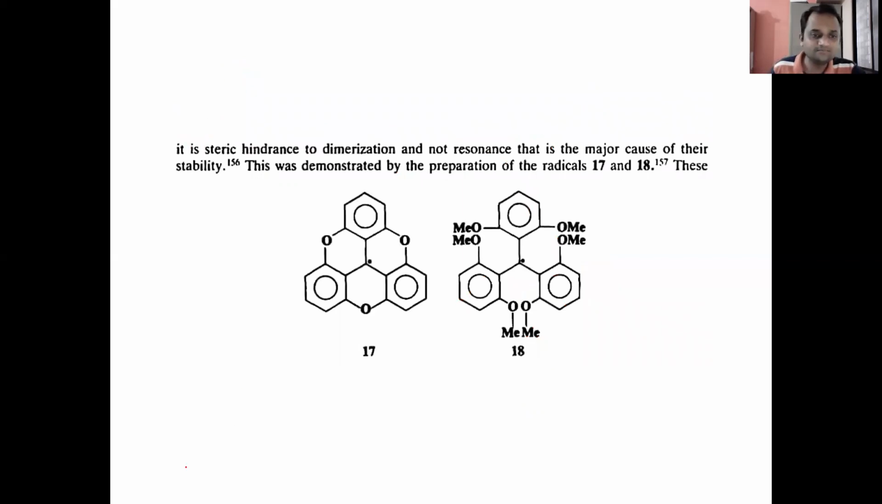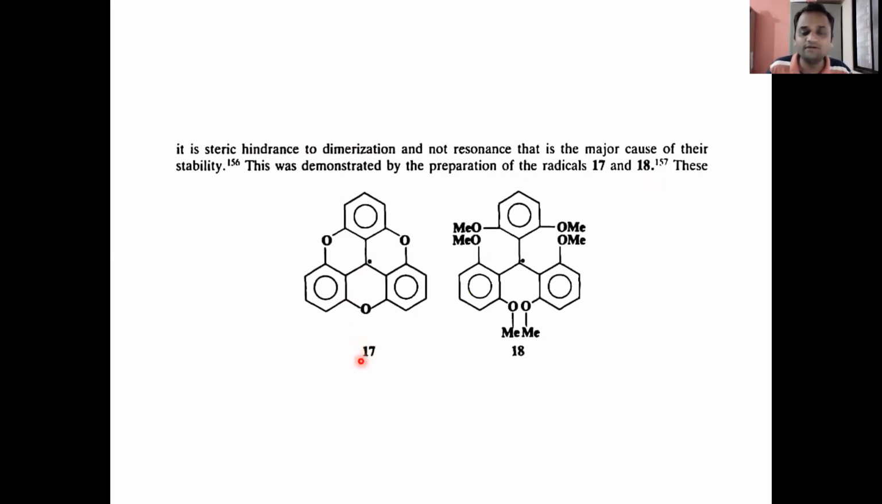Now it is the steric hindrance to dimerization and not resonance that is the major cause of their stability. Now why is that triphenylmethyl radical stable? It is due to the steric hindrance to dimerization. So it has stability due to steric hindrance and not due to resonance. This sentence is important: it is steric hindrance to dimerization and not resonance that is the major cause of their stability. This was demonstrated by the preparation of the radicals 17 and 18.